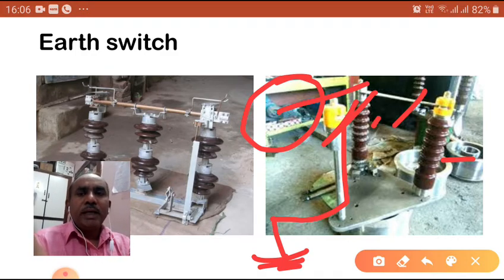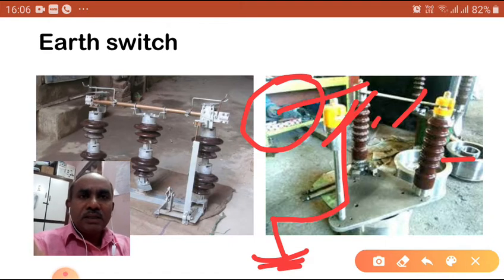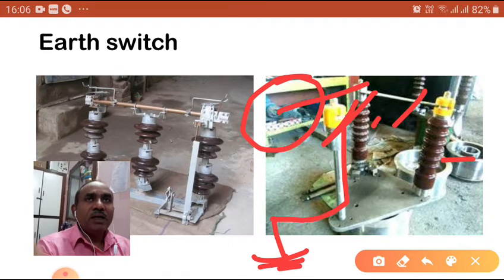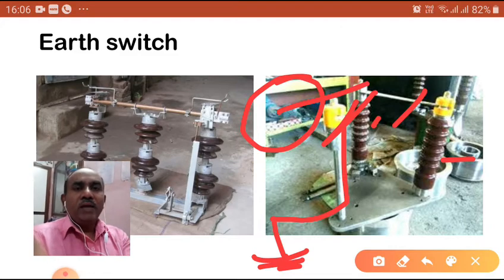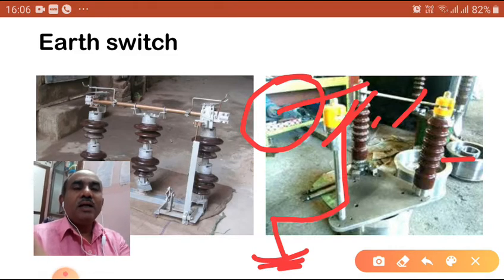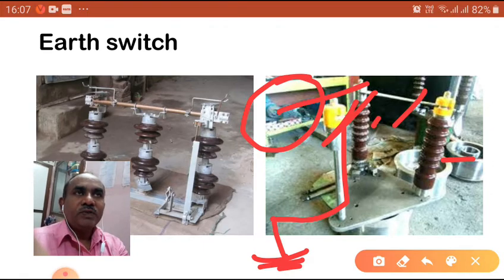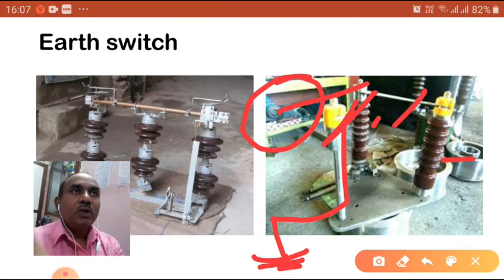Earth switch and isolators are interlocked, because whenever the isolator is connected to the live wire, it should not touch the ground. So it has an interlocking system. Whenever the isolator is in the closed condition and you try to close the earth switch, it may not close, because such an interlocking system is provided in the substation.